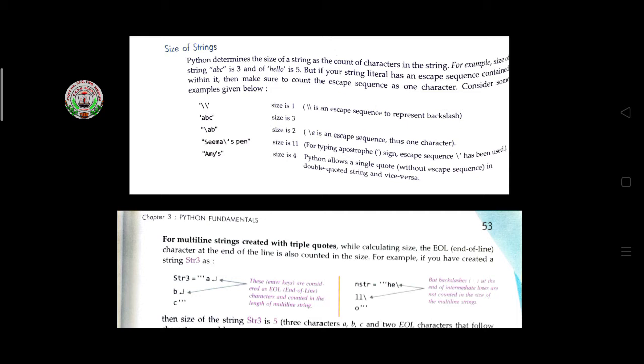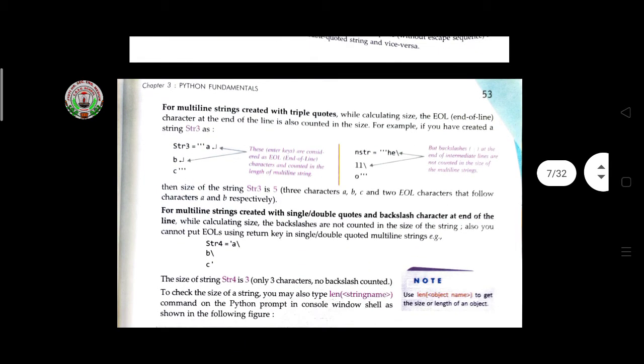But here a backslash A example is given. Backslash A is an escape sequence, so one character will be added. So backslash A is one character and B is the second character. So a total of 2 characters is given here. Like this, Seema also, and M, you can count from here. Then come to the multi-line string created with triple quotes.